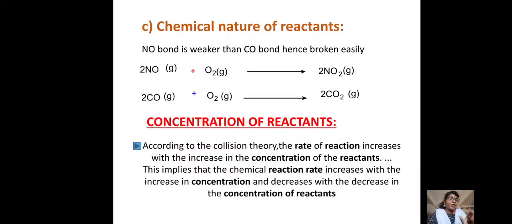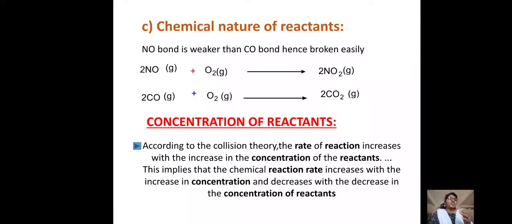So there is a strong bond between C and O when we compare it with NO, because in NO the electronegativity difference is somewhat lower than in CO. So the CO bond is stronger than the NO bond, and we can break the NO bond too easily. That means the first reaction is much faster than the second reaction, because here the NO bond is easily breakable,